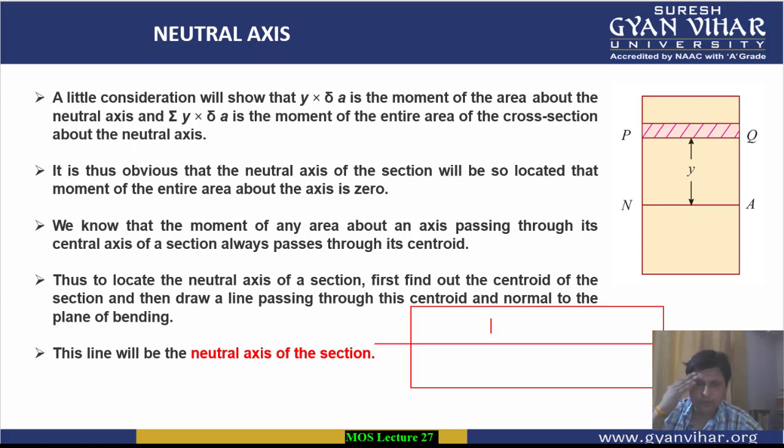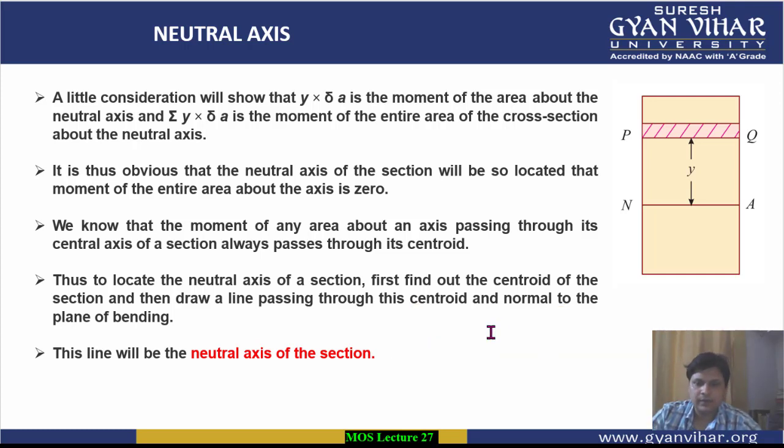Actually, the fibers or the section of the beam above the neutral axis bear the compressive load, and the one below bears the tensile stresses. So this is the neutral axis, which generally passes through the center of gravity of the section.